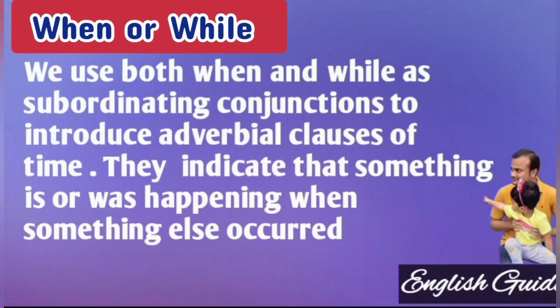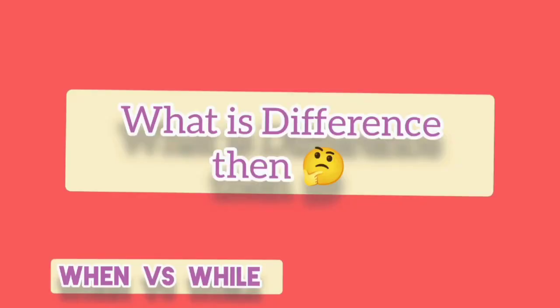It indicates that something is or was happening when something else occurred. Till this description or definition is clear to us, right? So the question is, what is the difference between when and while?